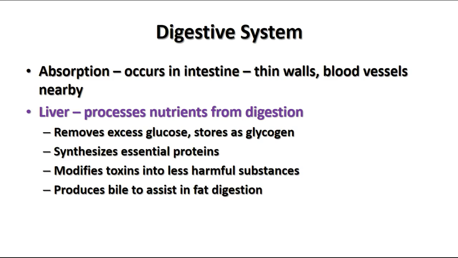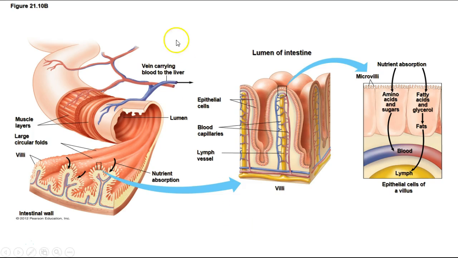Remember, fats don't mix well with water. And so you have to break the fats down into smaller pieces or smaller globules in order to produce more surface area for the enzymes to act. Bile is a substance that works kind of like soap or detergent does when you're washing greasy pans. It helps break the fat down into smaller pieces so that the enzymes can be more effective in helping break it down. Here's what the small intestine looks like if you dissect it out.